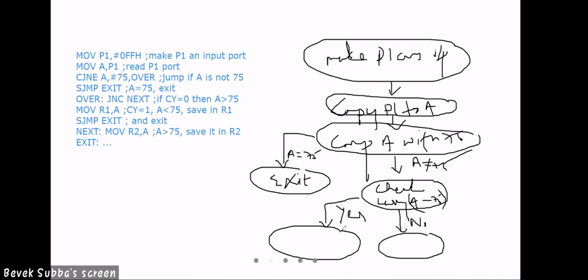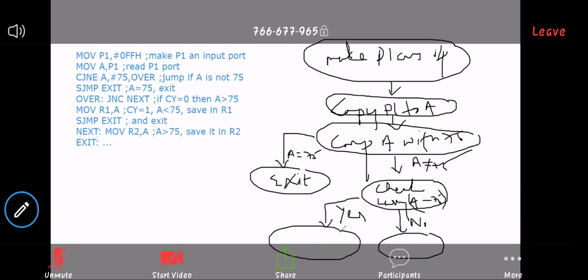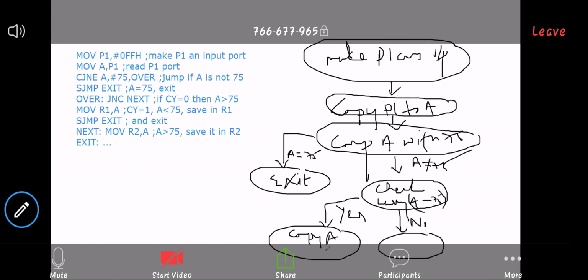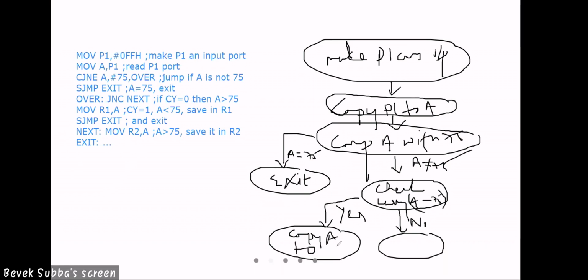So if there is carry, what will happen? A is greater than 75. We will move to R1. Copy A to R1, right?